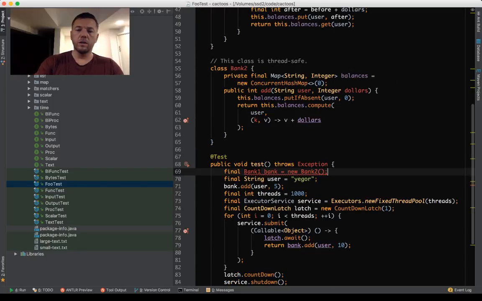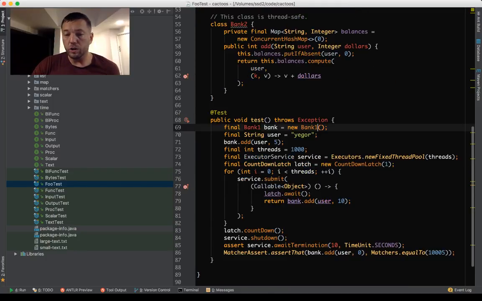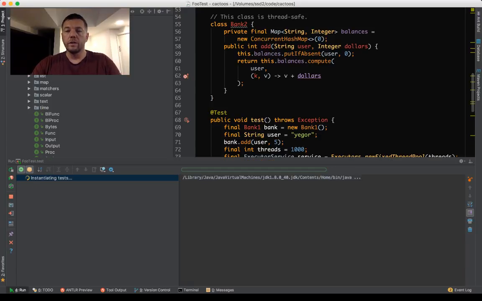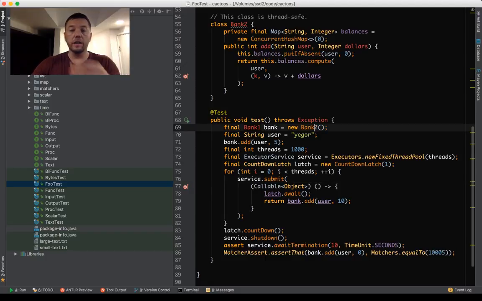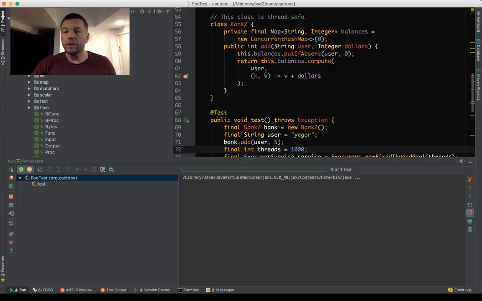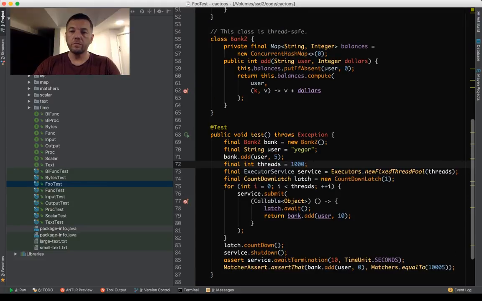The first one should work. It will do 1,000 increments, but it will do it one by one. It will do them. Works fine. Let's try bank 2. It is supposed to do exactly the same, and it should return the same number, I guess. Let's see if it works. It works. But now let's compare the time it takes for the first execution and the second execution.